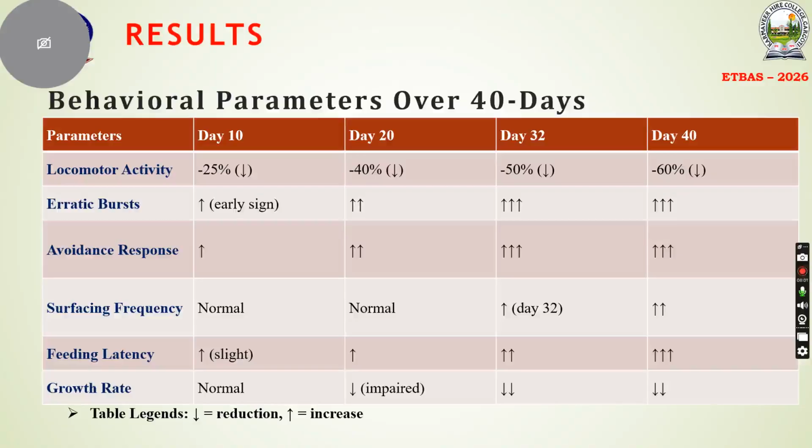This is a comparative table for day 10, day 20, day 32, and day 40 with reference to locomotor activity, erratic burst, avoidance response, surfacing frequency, feeding rate, and growth rates.